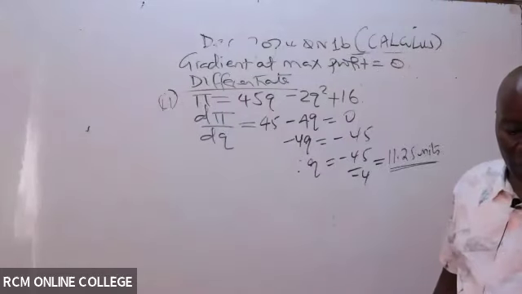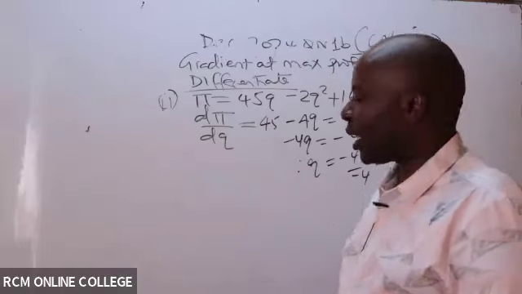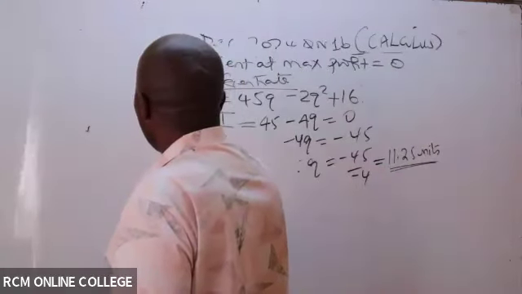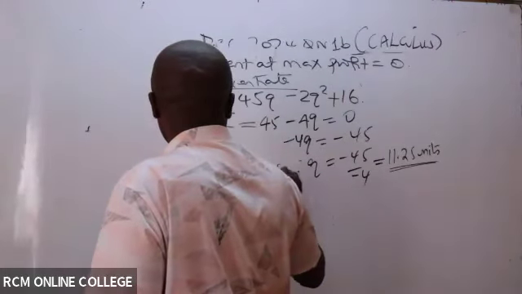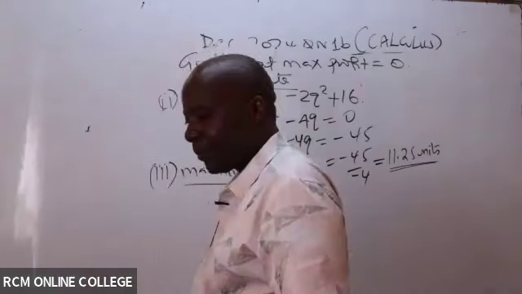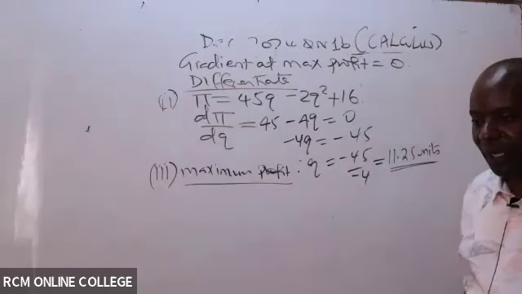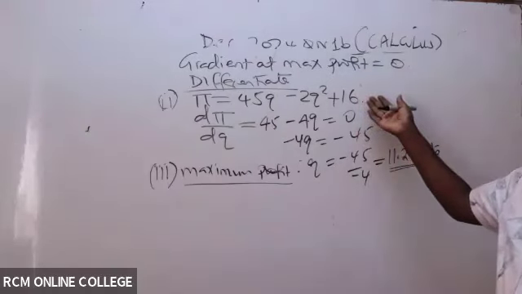And then the last requirement, they want us to calculate the maximum profit. So then what do you think shall we do to be able to get the maximum profit? Somebody advise me. You're also my advisors. I'm so happy because I have, substitute Q in the profit equation, isn't it?